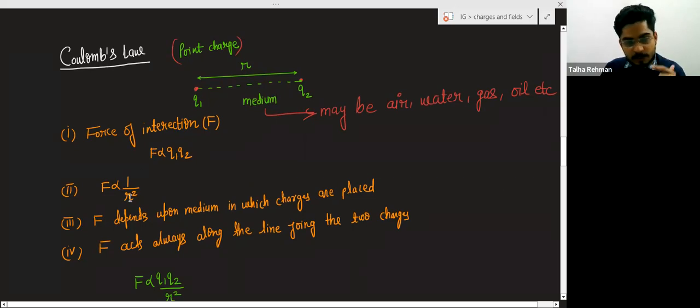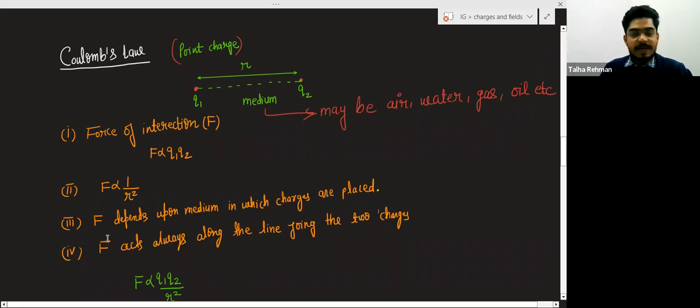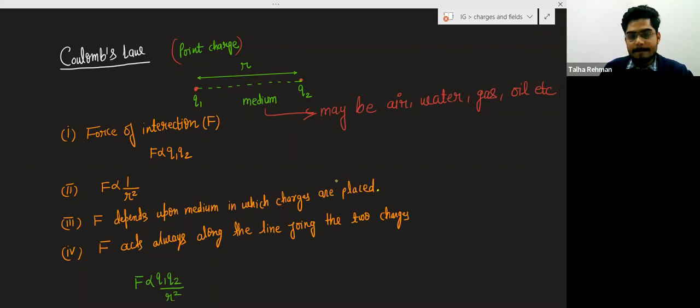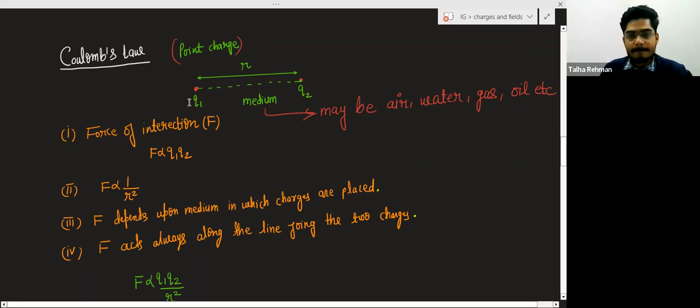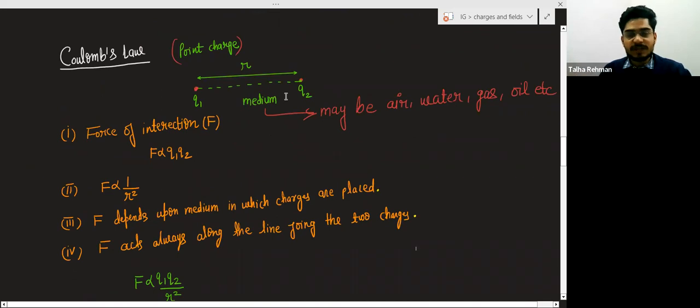Force is inversely proportional to R square. And this force depends upon the medium in which charges are placed. Force acts always along the line joining the two charges.